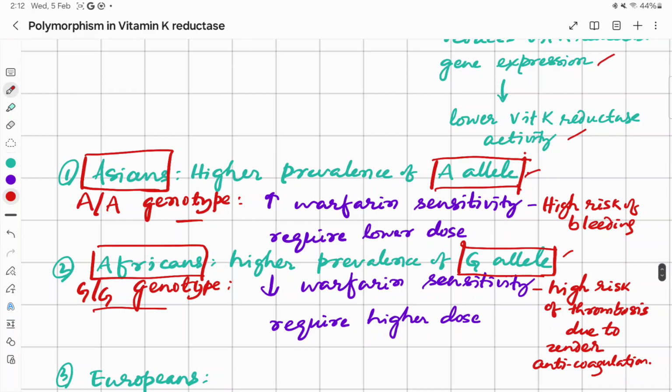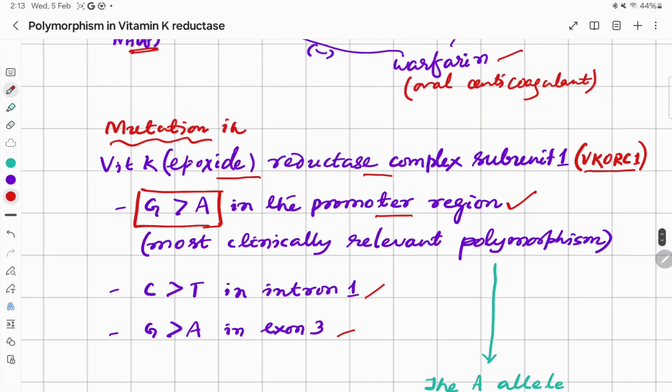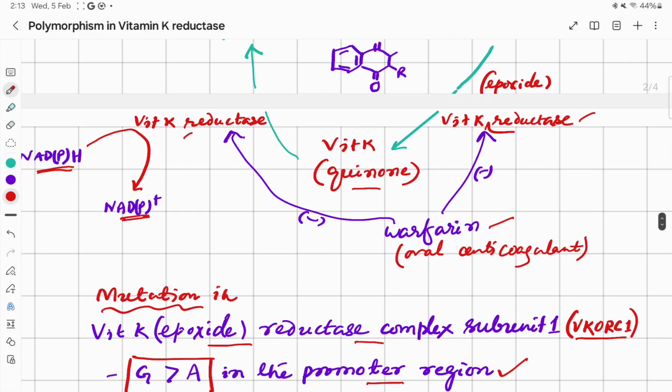When there is higher prevalence of A allele, the A allele reduces the vitamin K reductase gene expression, so the vitamin K reductase activity is decreased. As we have already discussed, warfarin inhibits this enzyme.